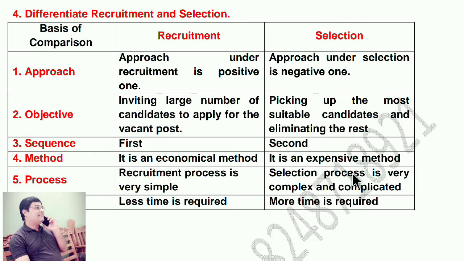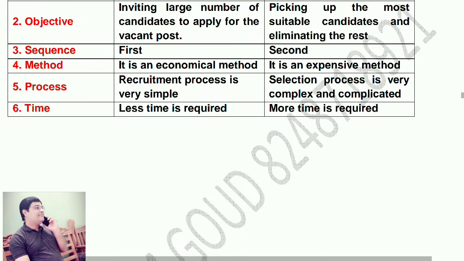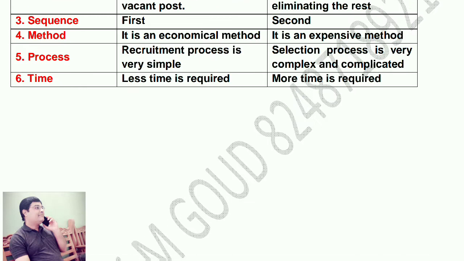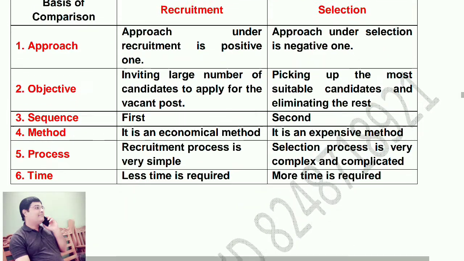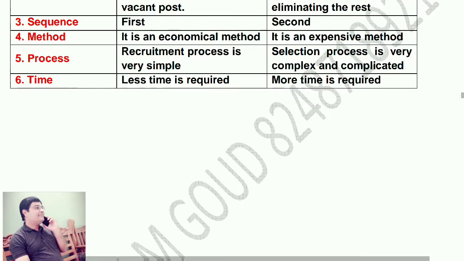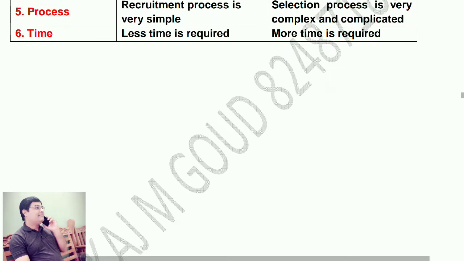Sequence. First, second. Method. It is an economical method. It is an expensive method. Process. Recruitment process is very simple. Selection process is very complex and complicated. Time. Less time is required. More time is required.